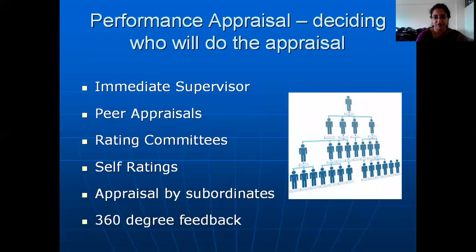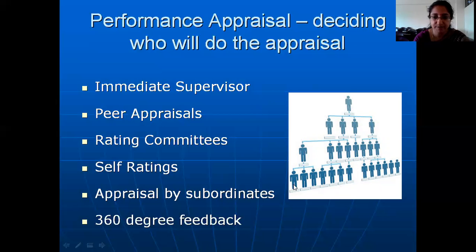If you see this chart, you will understand. Now you see here, these three employees' superior is this person. These three employees' superior is this person. These three people's superior is this person here. So what happens in a rating committee is, supposing this person's performance has to be rated. The rating happens from a committee which is formed by this person's immediate supervisor or superior and the other superiors who are also a part of the team.